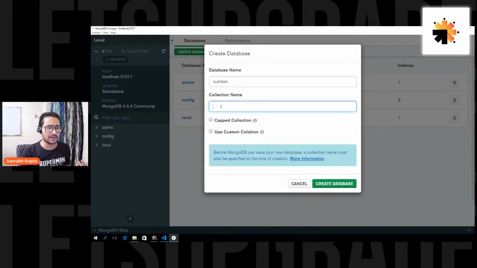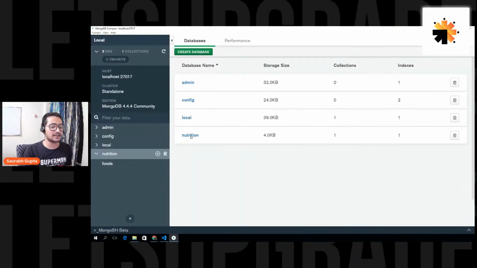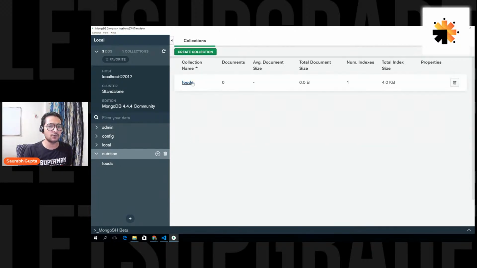Your database can have 10 or 20 collections, but while creating the database, MongoDB asks you to tell it at least one collection name to create inside. So I write that I want to create one collection named foods inside it, and that's it. Create database. It creates a database, and inside it there will be the collection I just created, foods. Is that clear now? Are we clear now, everyone?